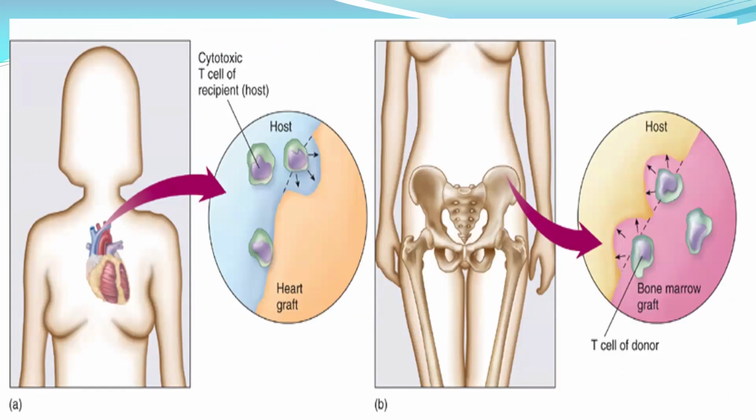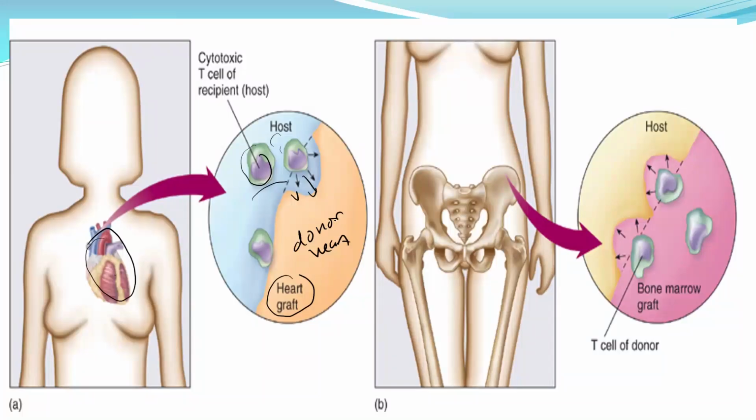This is an example. Another example is organ transplantation. If the organ that is transplanted is not bone marrow, like for example the heart, the host T cell over here will kill the graft, the heart graft. So this is coming from the donor. This is the donor heart. It will be destroyed by this recipient T cell.